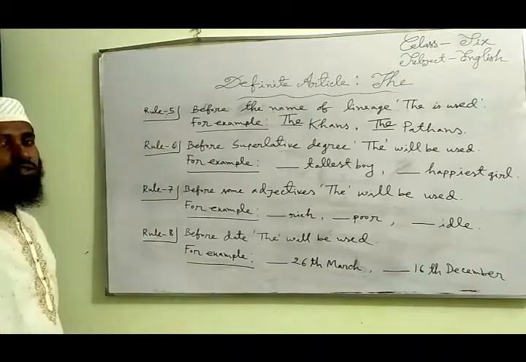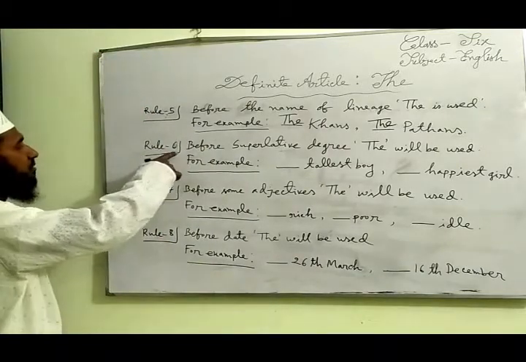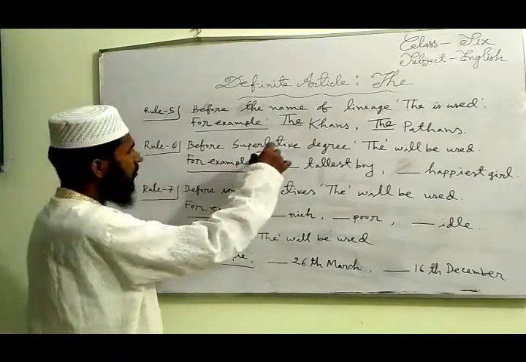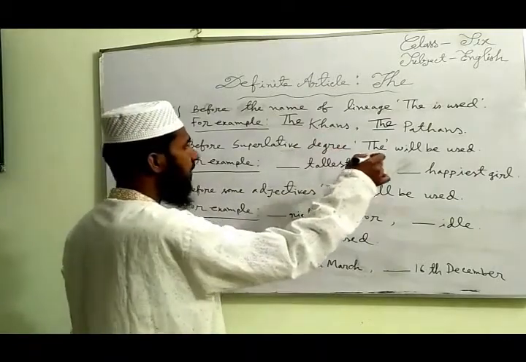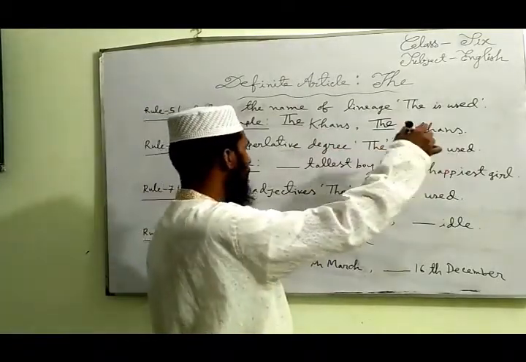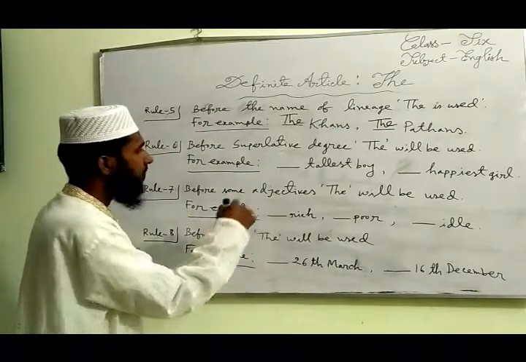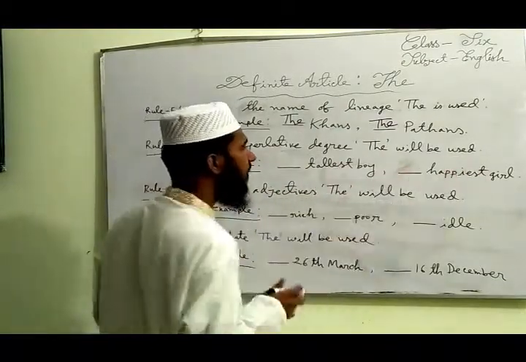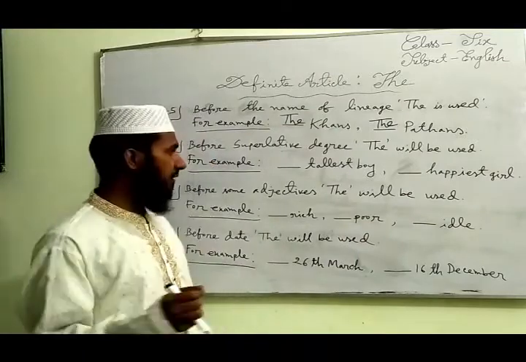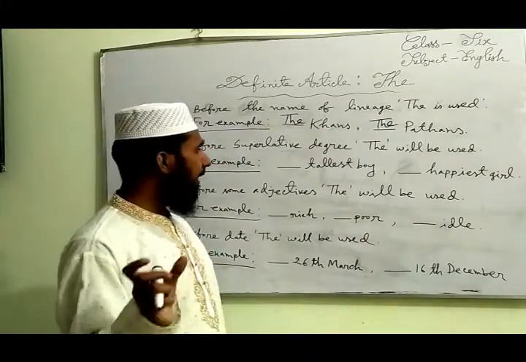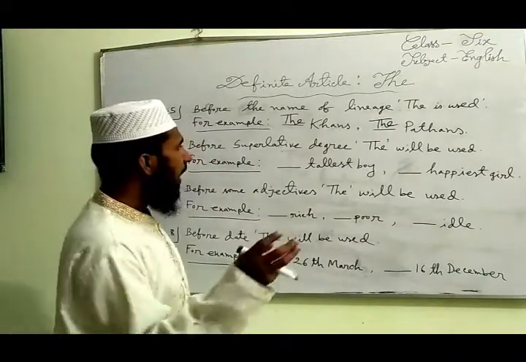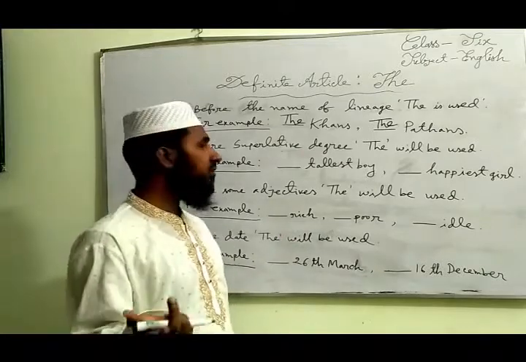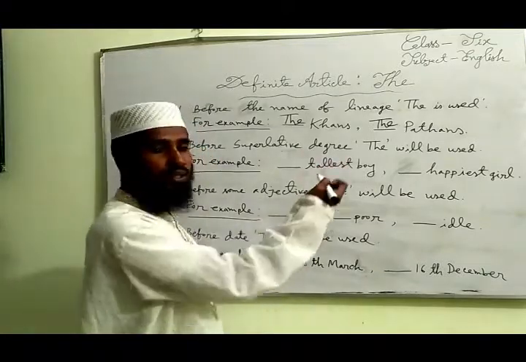Now I am going to describe the other rules. Dear students, now notice rule 6. Before the superlative degree, the will be used. For example, the tallest boy, the happiest girl. Dear students, here I want to make it clear how you will be able to know the superlative degree.